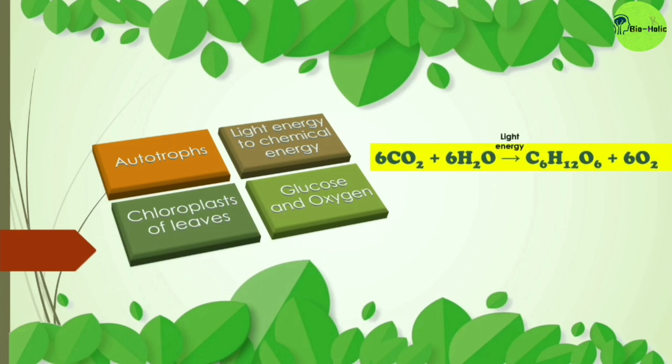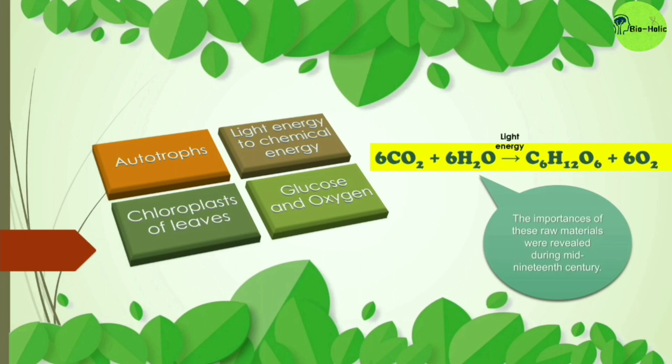And what is the general equation of photosynthesis? Yes, 6CO2 plus 6H2O in presence of light energy and chlorophyll is converted into glucose and 6 molecules of oxygen. The importance of these raw materials like carbon dioxide, water, light, chlorophyll, chloroplasts, etc. were revealed during the mid-19th century.